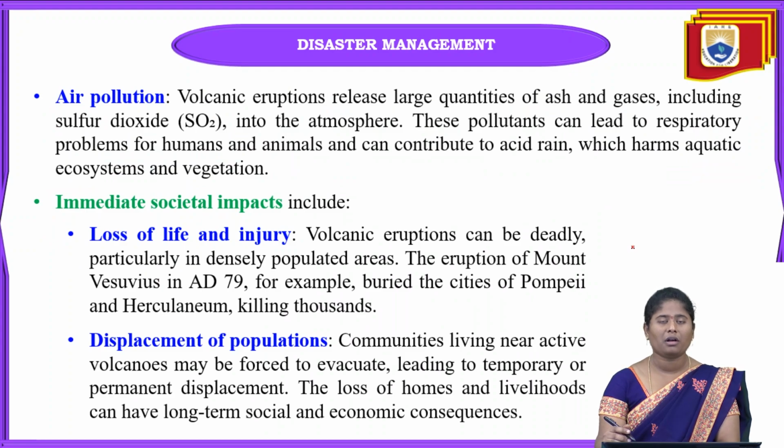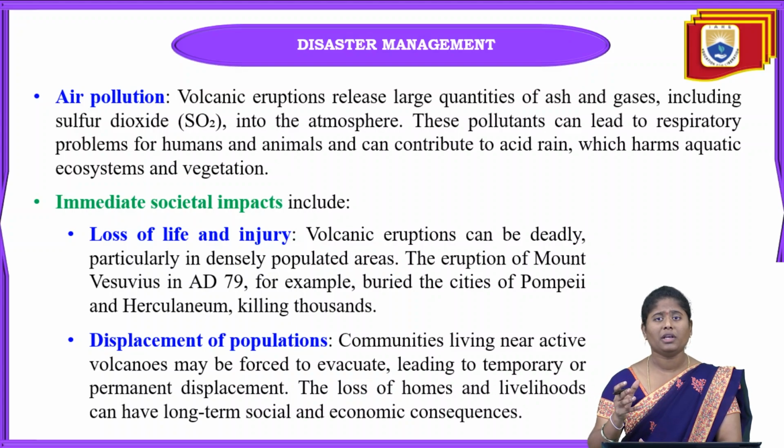And next one is air pollution. When these volcanoes erupt, they release a large amount of volcanic ash and also harmful gases like sulfur dioxide and carbon dioxide into the atmosphere. When these toxic gases or volcanic ash go into the atmosphere, they can lead to respiratory problems for both humans and animals.